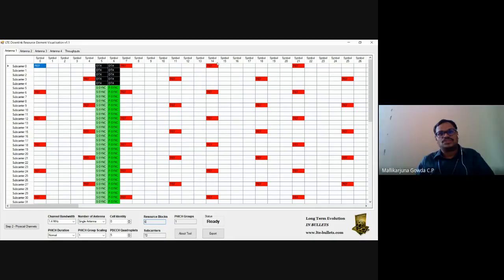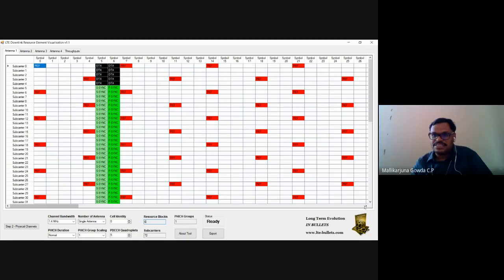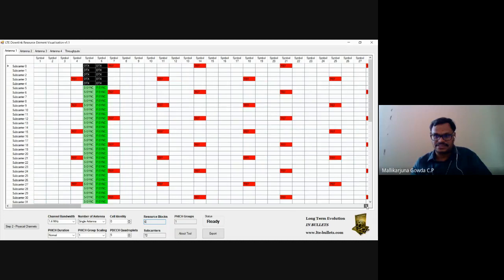So 14 into 11. How much? 154. So at that OFDM symbol, I should have this S-Sync and P-Sync.